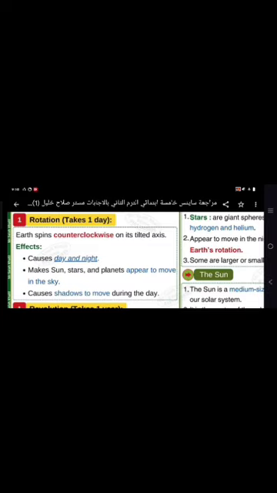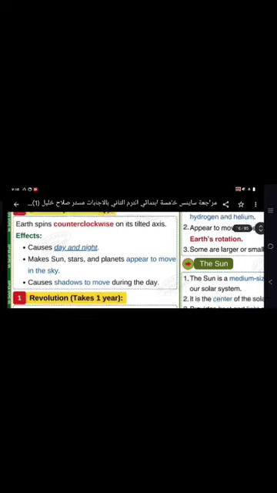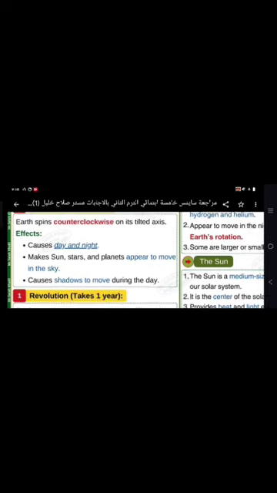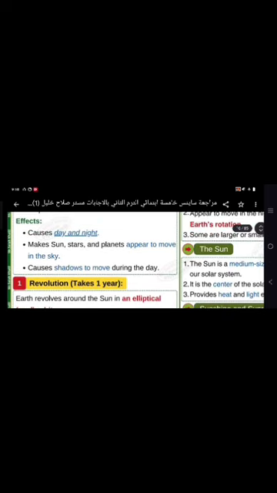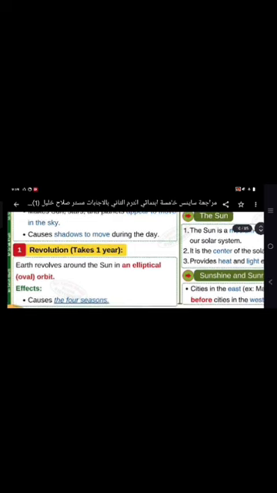It causes day and night, makes the sun, stars, and planets appear to move in the sky, and causes shadows to move during the day. All of these are results of the Earth's movement around its axis.